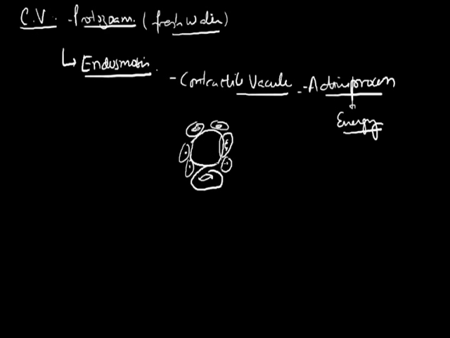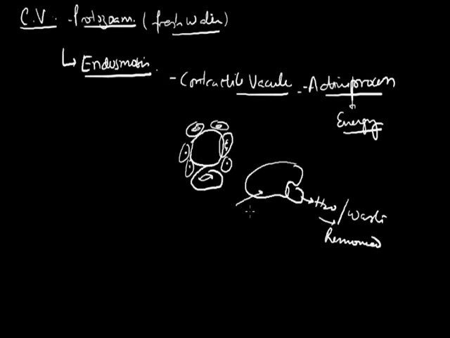And as this vacuole attains full size, it is discharged from the body like this. Water along with waste products is removed. At the same time, a new CV starts forming inside the body of amoeba. So this process goes on in amoeba.